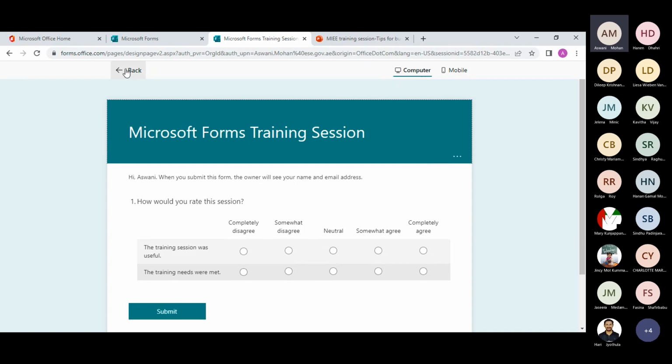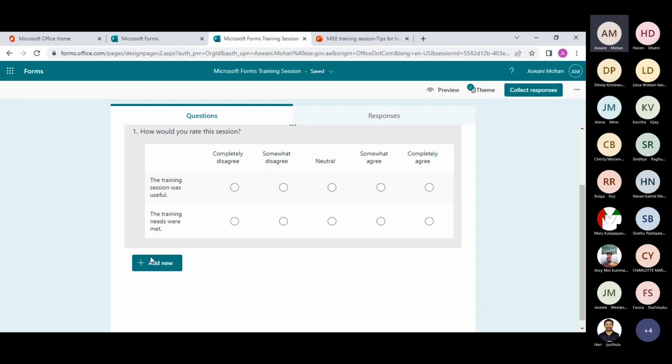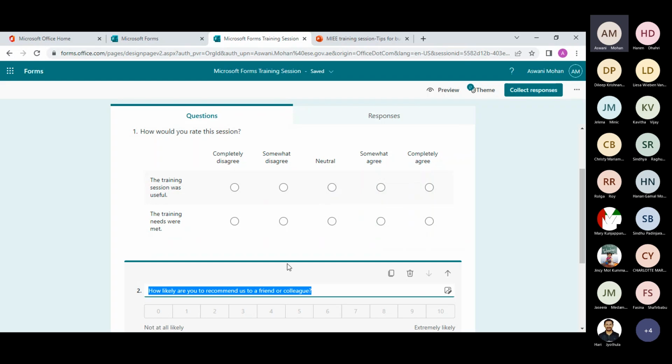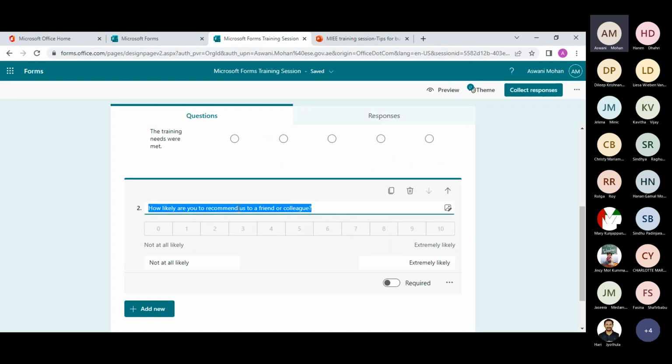The next question type which we discussed was the NPS question type. Again, for this, you click on add new, go to more question types, and the 4th one, Net Promoter Score. Once you click on this, you get a question, how likely are you to recommend us to a friend or colleague? It goes from 0 to 10, with 0 being the least likely and 10 being extremely likely. Based on his personal experience, the user can give feedback to us. So this is the second type.